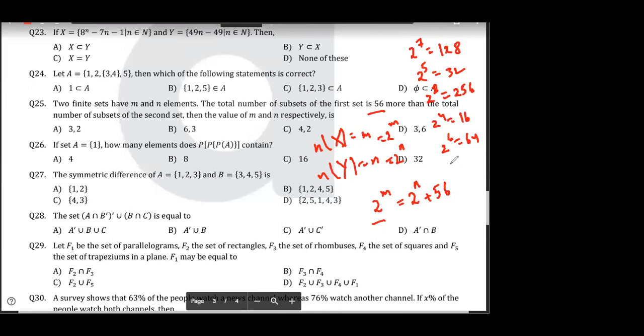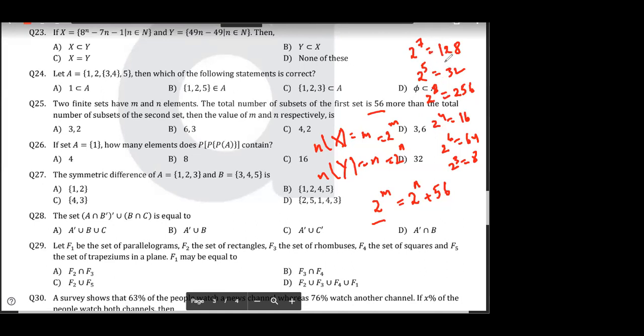Now, 2 to the power 3 is 8. I guess all of you got your answer. Right, 2 to the power 3 is 8 and 2 to the power 6 is 64. Difference between 64 and 8 is 56. Yes or no?